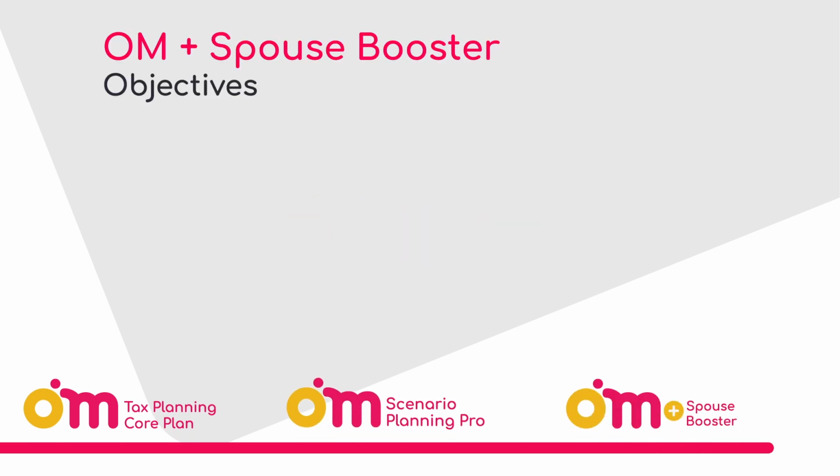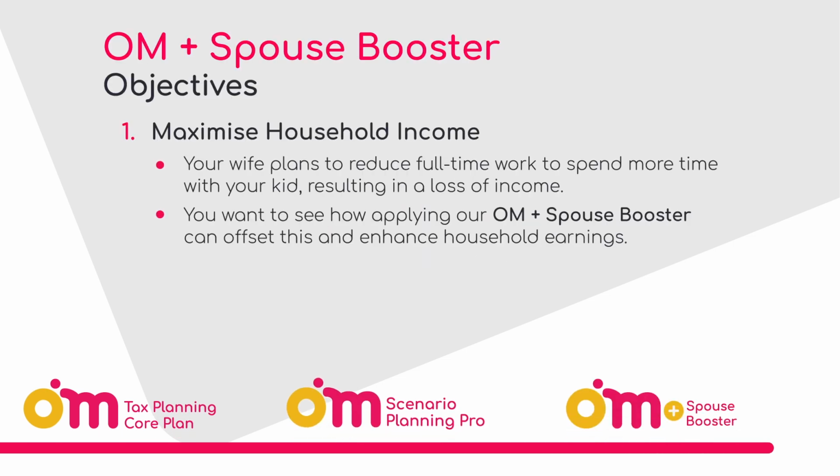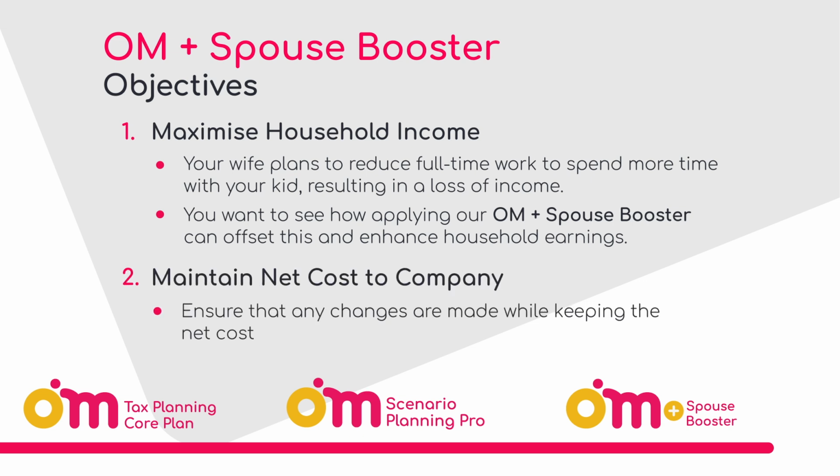There are 2 main objectives we need to meet: maximizing household income as your wife plans to reduce full-time work to spend more time with your kid, and maintain net cost to company the same as your current tax plan.